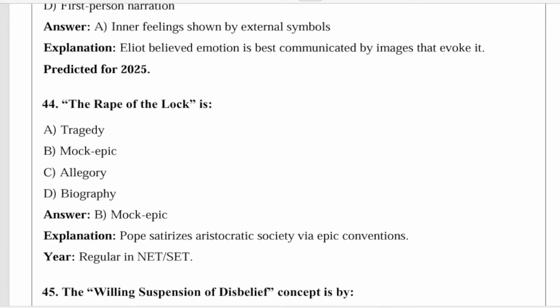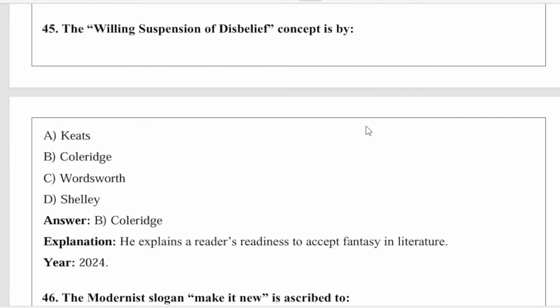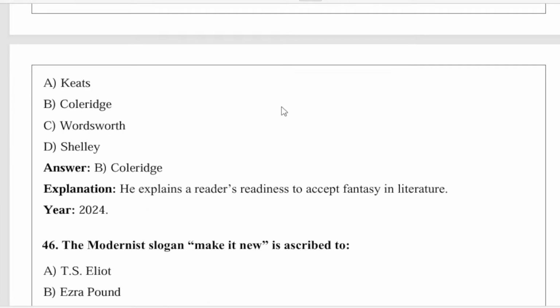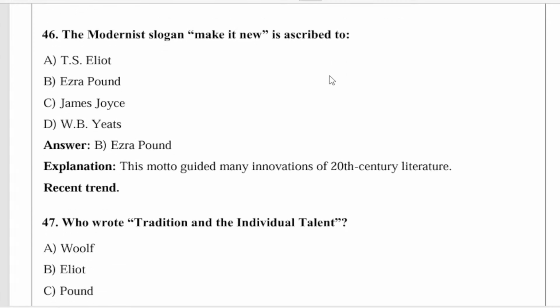Okay, so next question. The concept of the willing suspension of disbelief is by whom? This concept is by Coleridge. He explains the reader's readiness to accept the fantasy in literature. This question appeared in 2024.